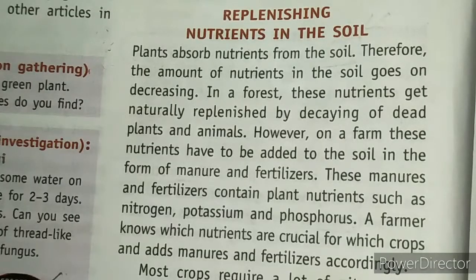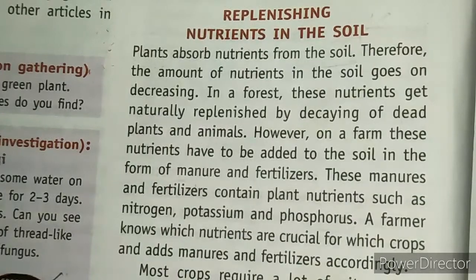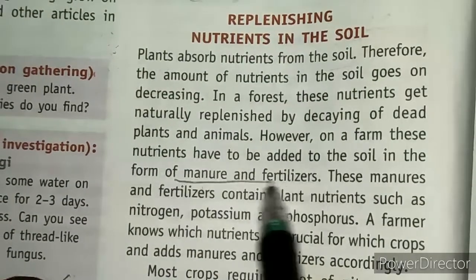The last topic of today is replenishing nutrients in the soil. We know very well that plants absorb nutrients from the soil. So how does the soil contain the nutrients required for the plant's growth? These are basically manure and fertilizers, which are chemical substances.